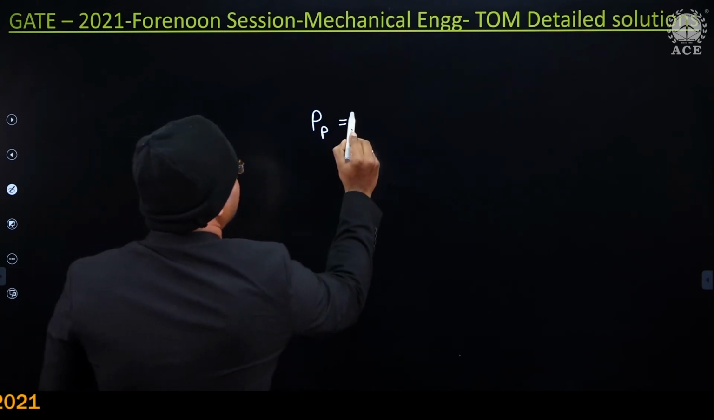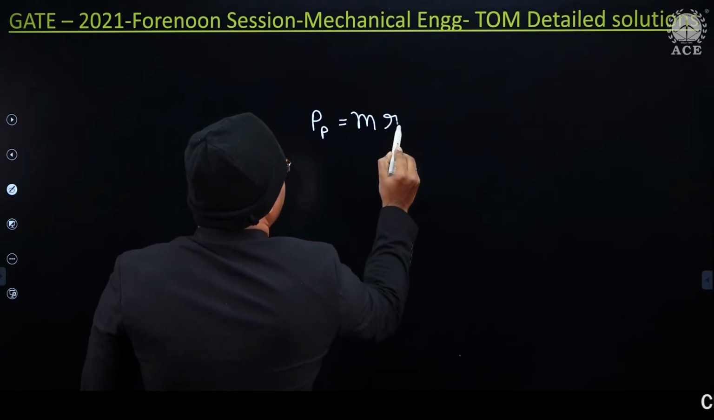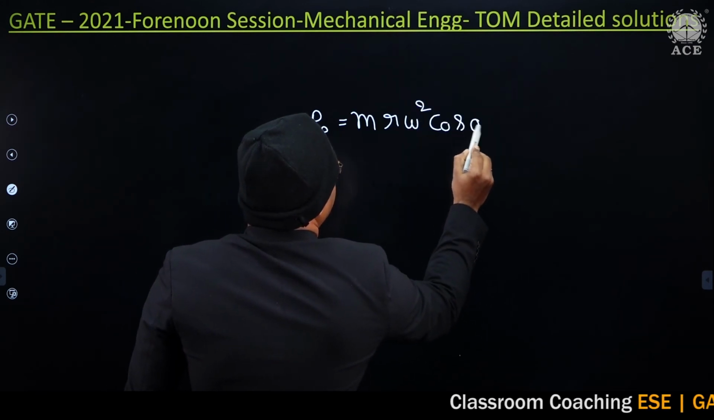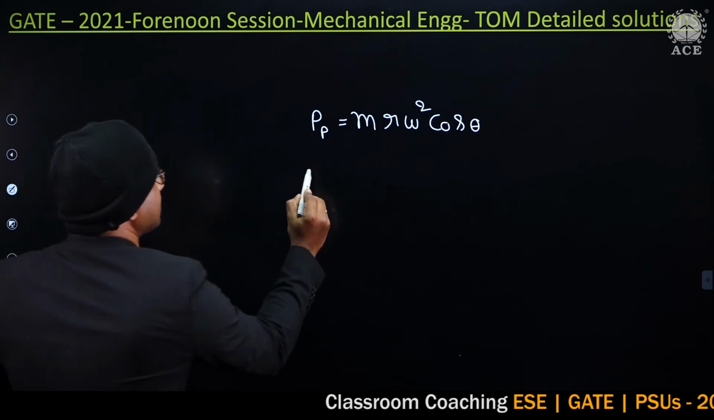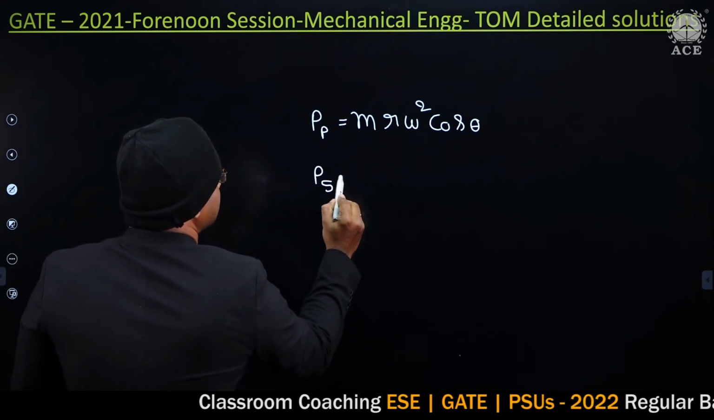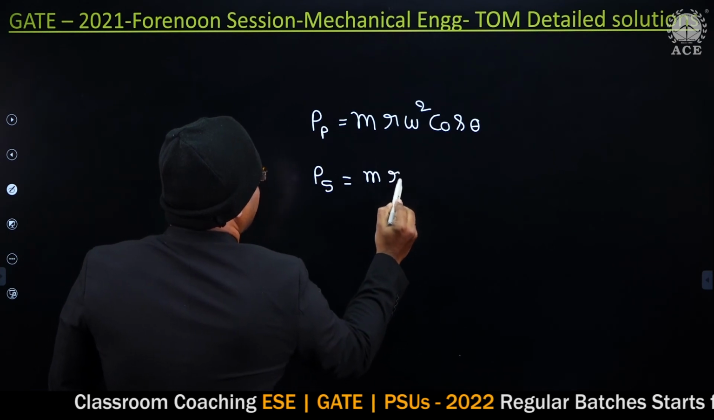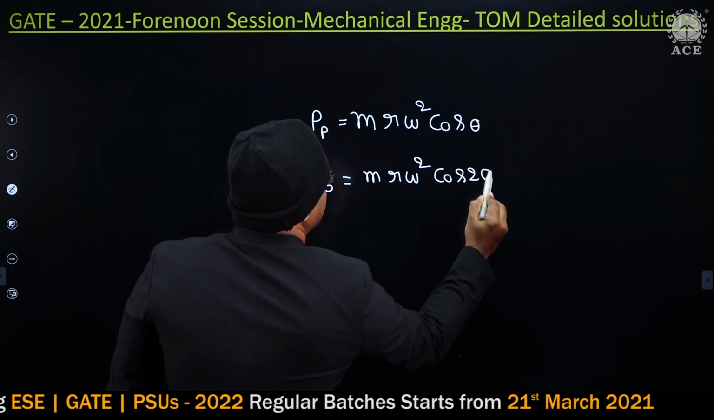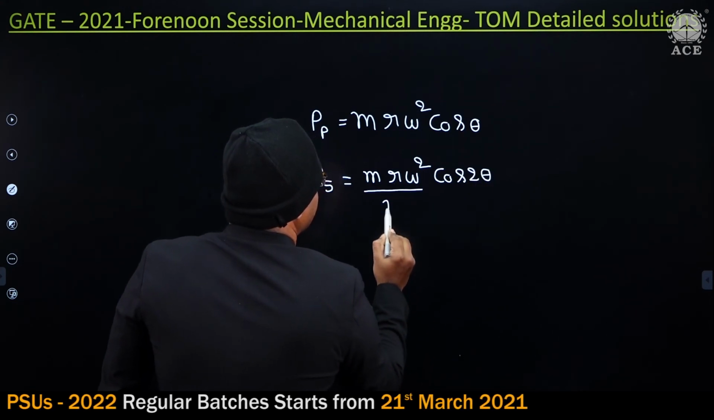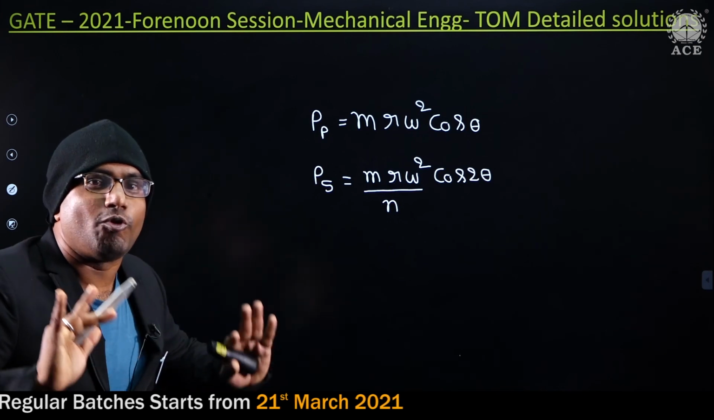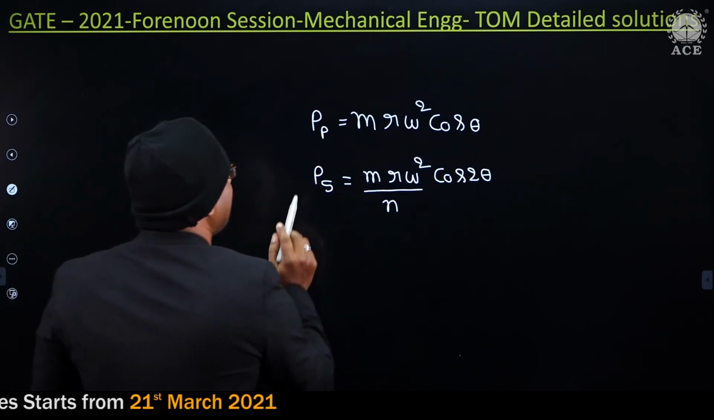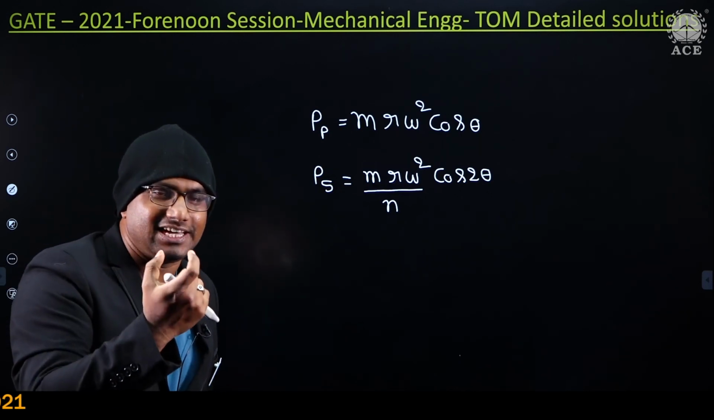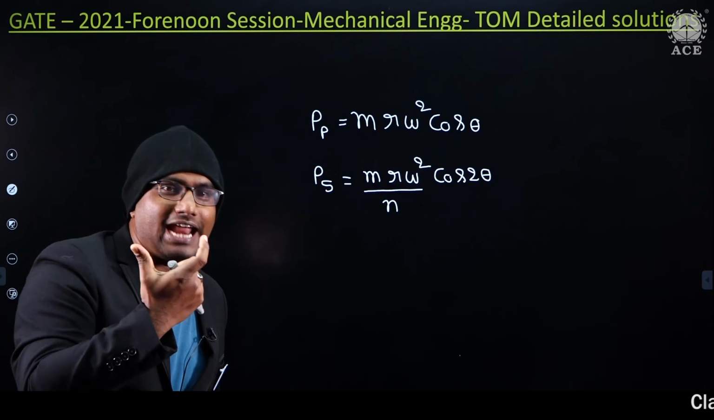equal to, this is standard format guys, we discussed already, m r omega square cos theta. Okay, next. Secondary force that equal to m r, same thing, omega square cos 2 theta by n. This is secondary force. But what he wants is an equivalent primary force: what is the virtual crank length, and what is the virtual crank speed actually guys.